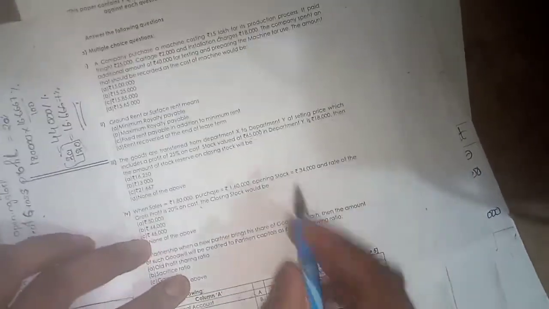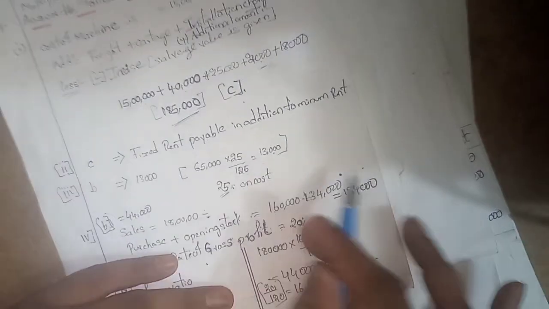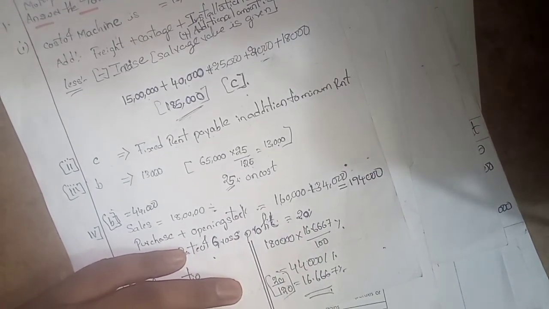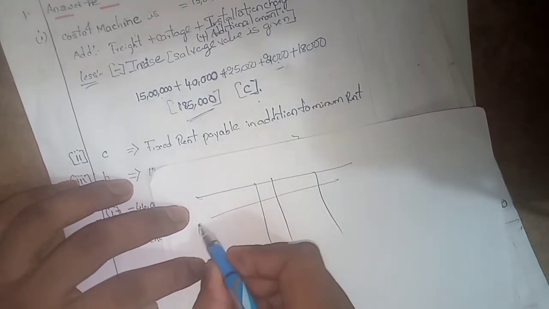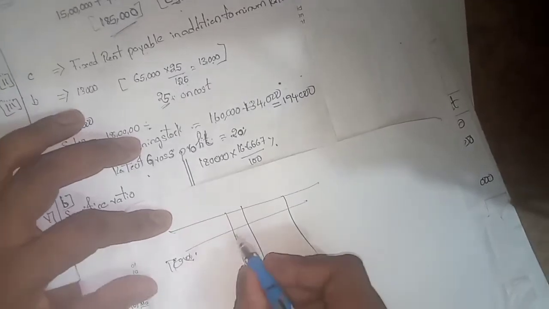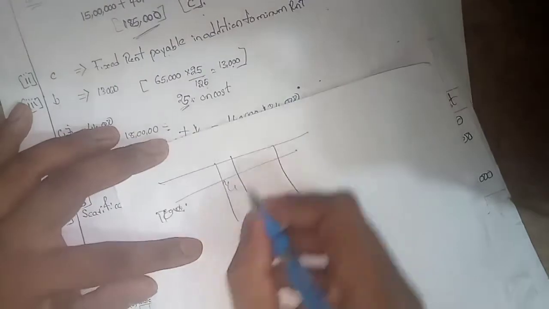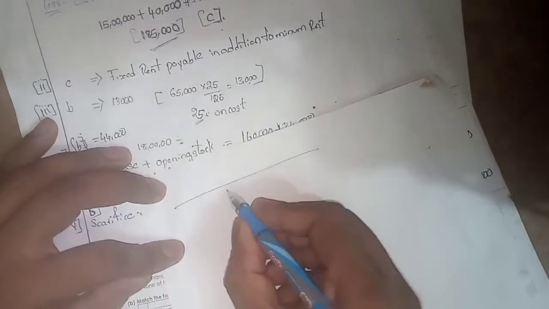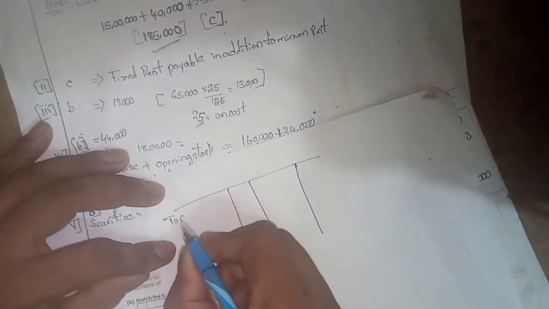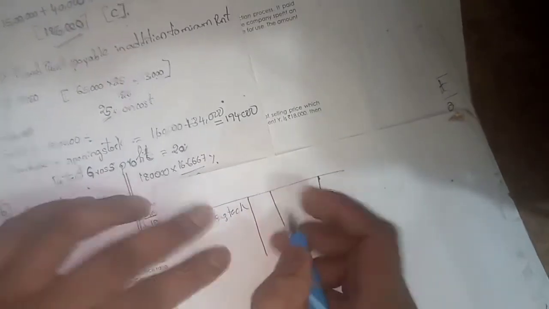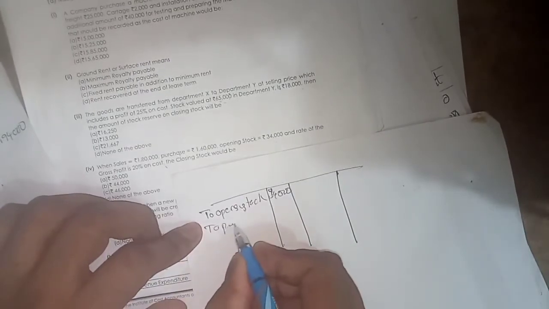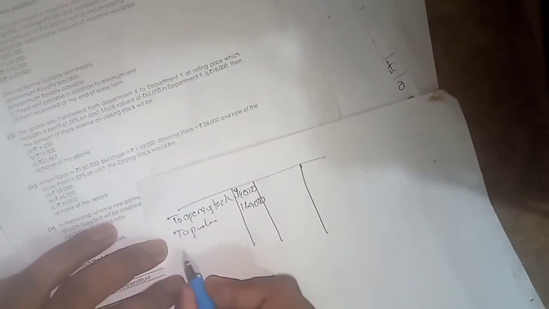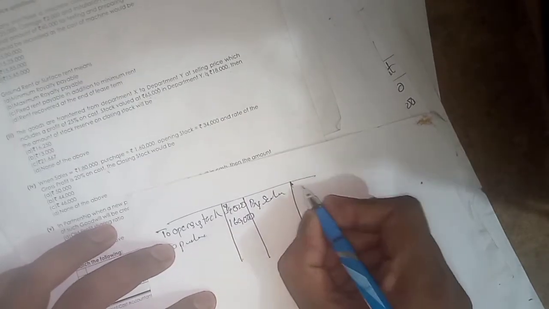So we calculate here. Particulars: to opening stock 34,000, to purchases 1,60,000, by sales 1,80,000.